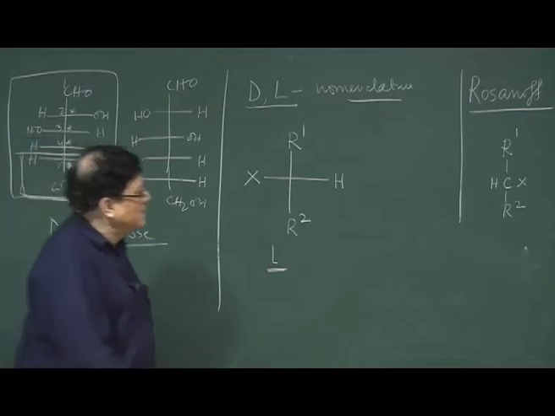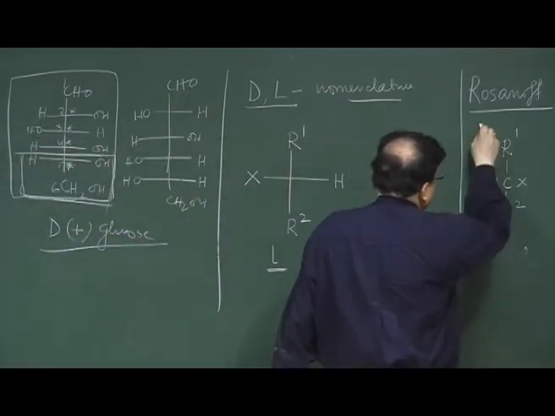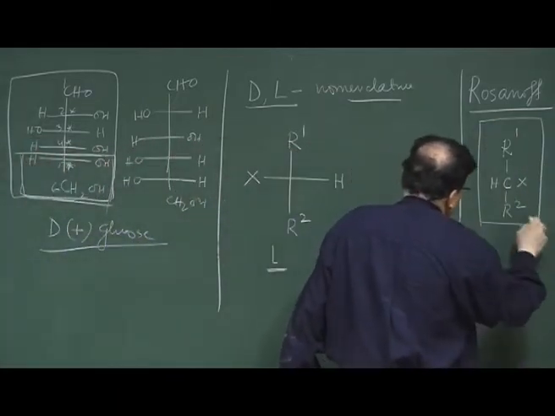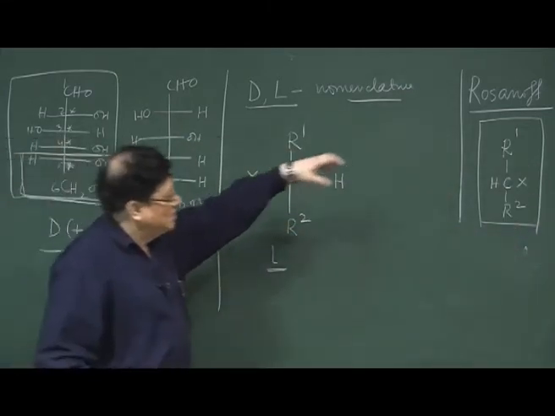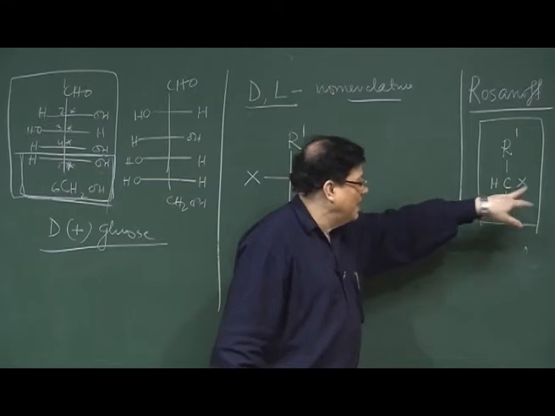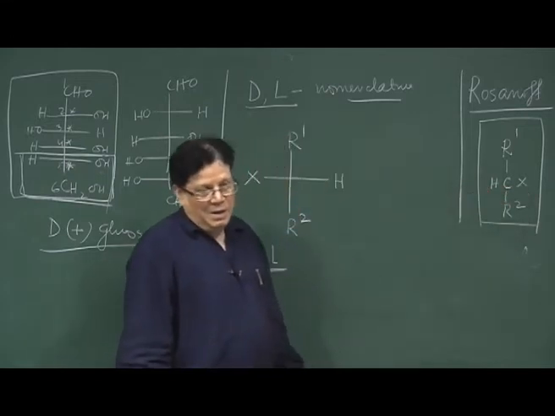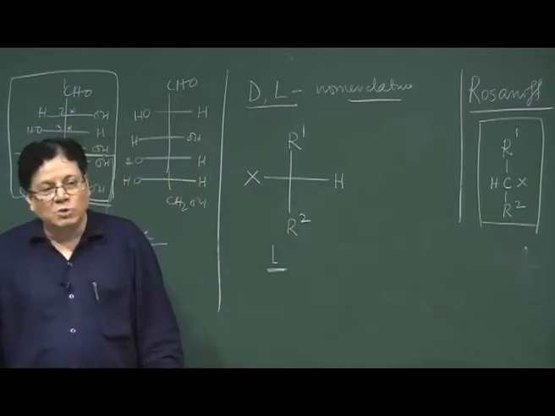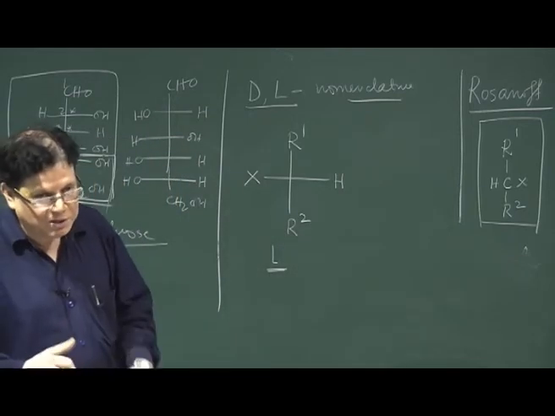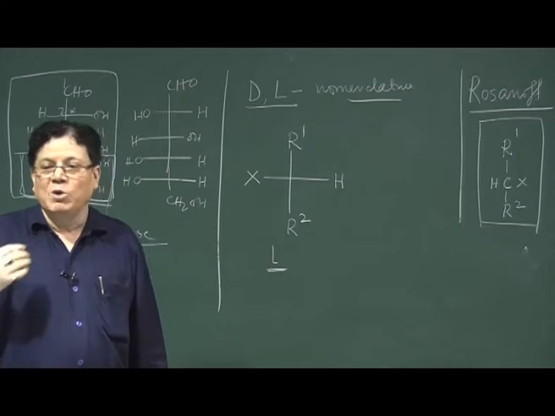Okay. So, basically this DL nomenclature system is applicable for systems like this, that means 2 alkyl groups, a heteroatom and H. This DL nomenclature system is still being used in carbohydrate chemistry as well as in amino acid chemistry.